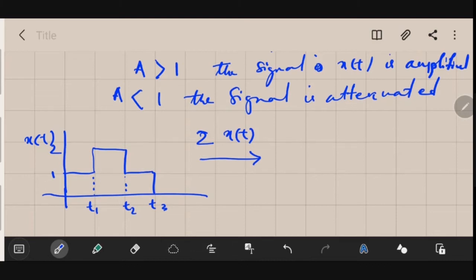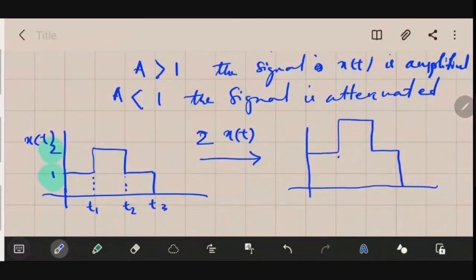If you multiply 2 to this amplitude, just look at this figure here. If you see this 1 and this 2, if we multiply 2 to it, the 1 will become 2 and the 2 will become 4, right? So the resulting signal will look like this. Let me redraw it.